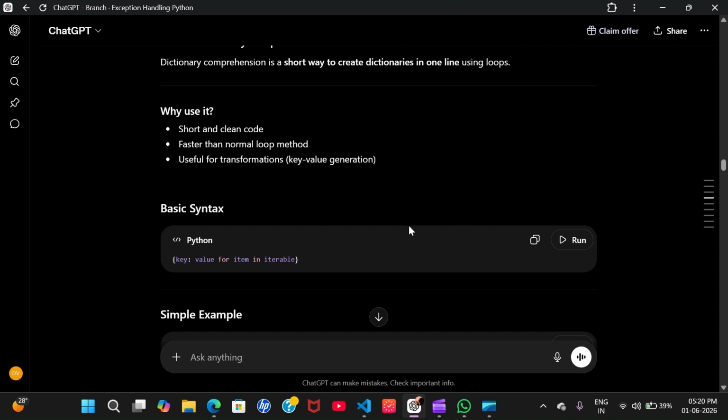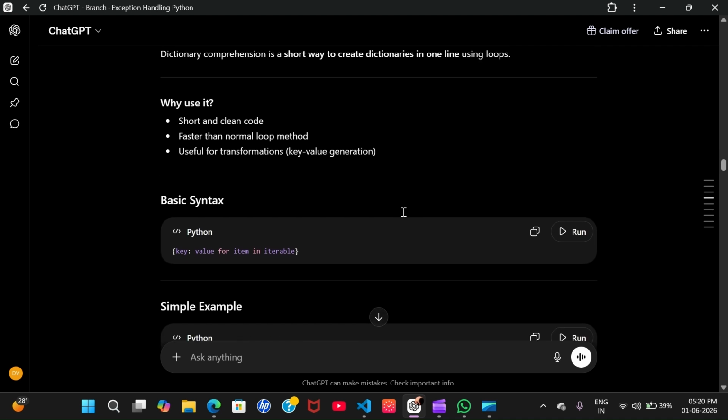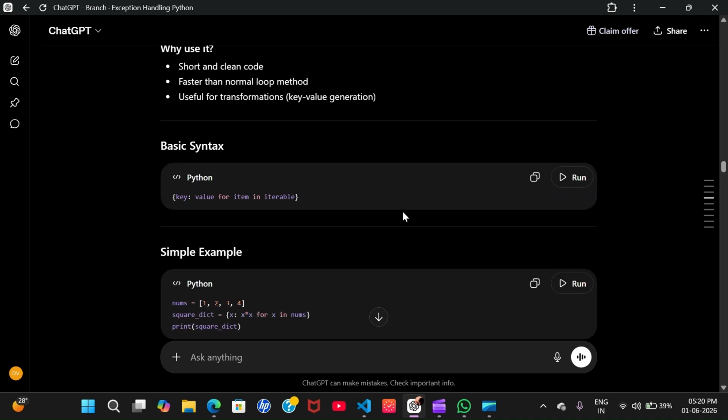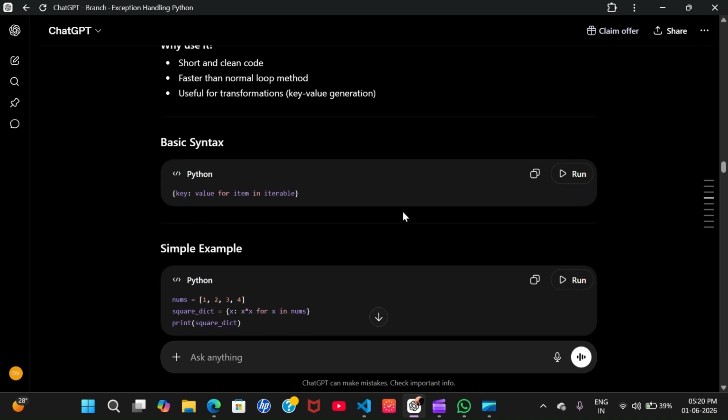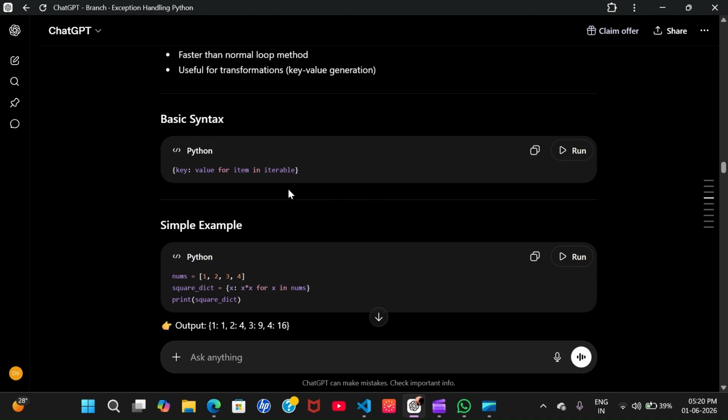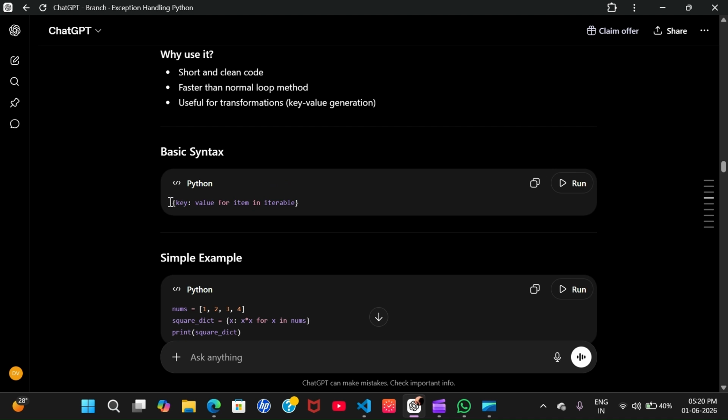In the same way that we understood list comprehension, dictionary comprehension is similar. See how: the syntax is curly braces, key and value, for item in the iterable.